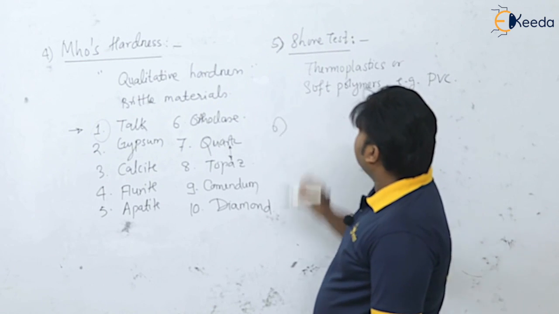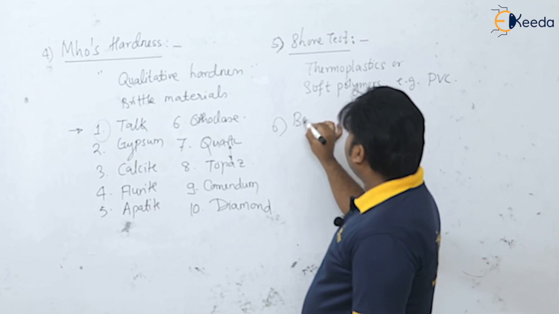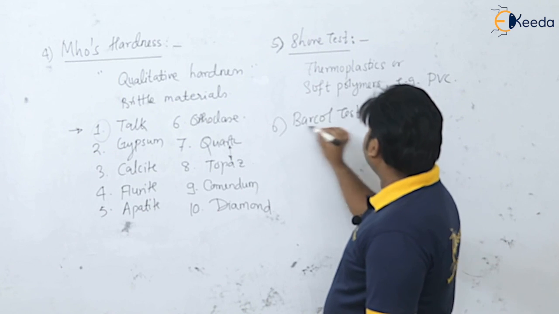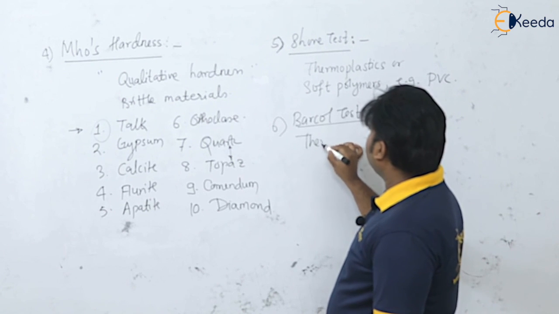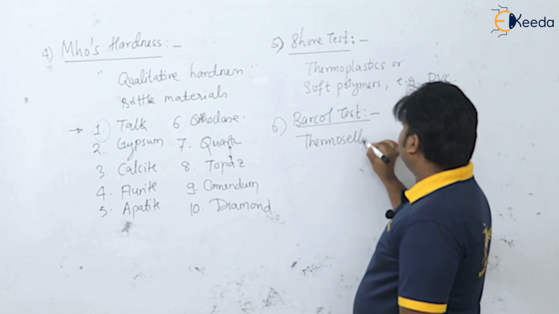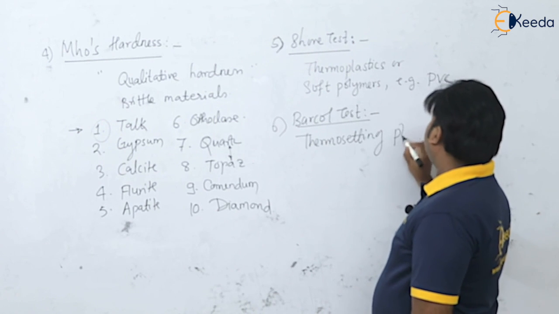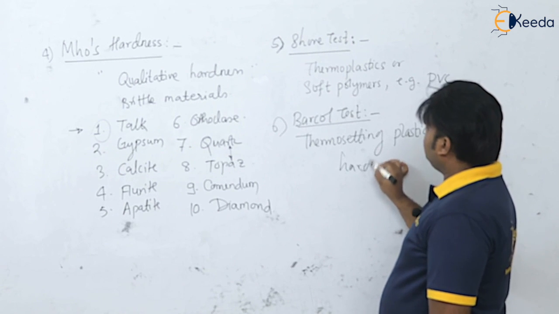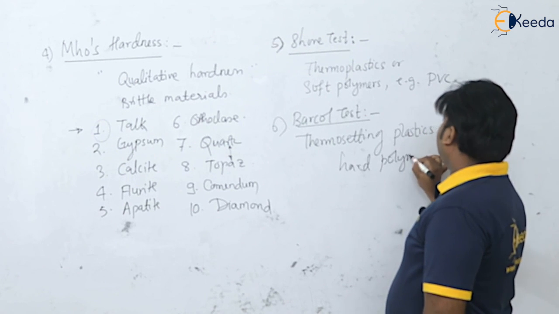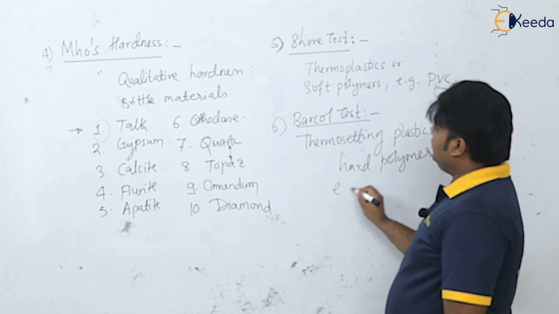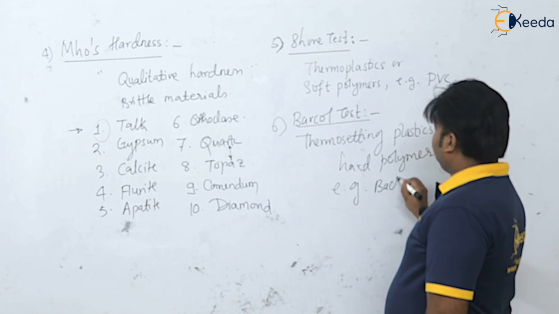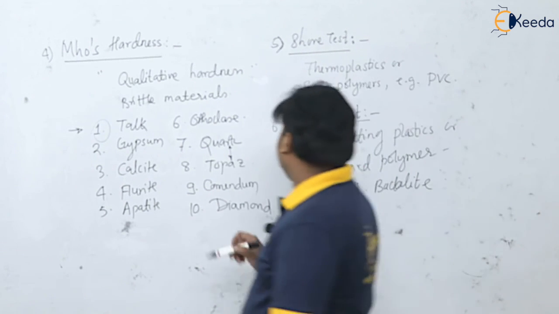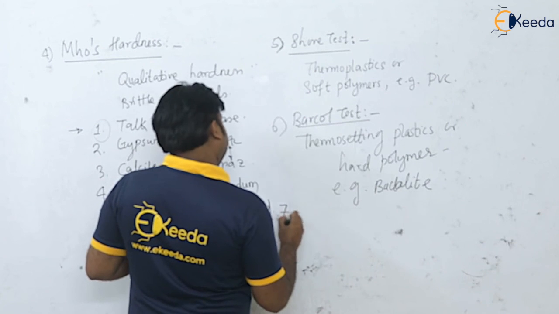After that we are having the Barcol test. It is used for thermosetting plastics, which are the hard polymers. If we take an example, it is bakelite.